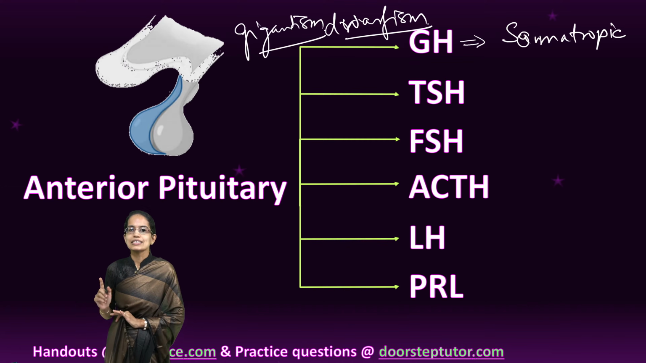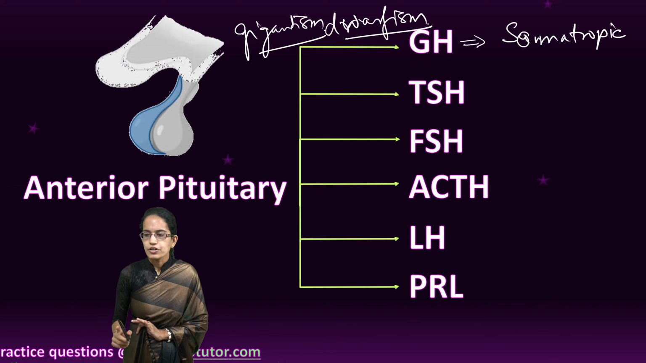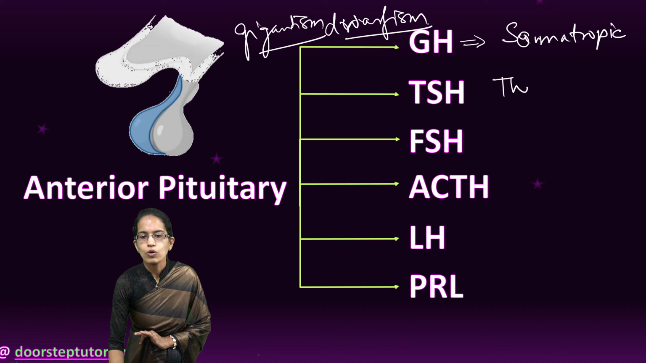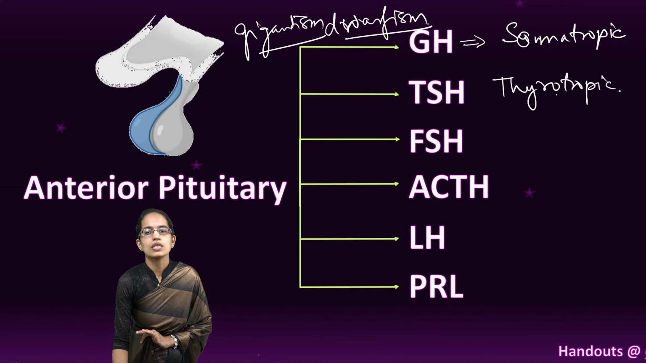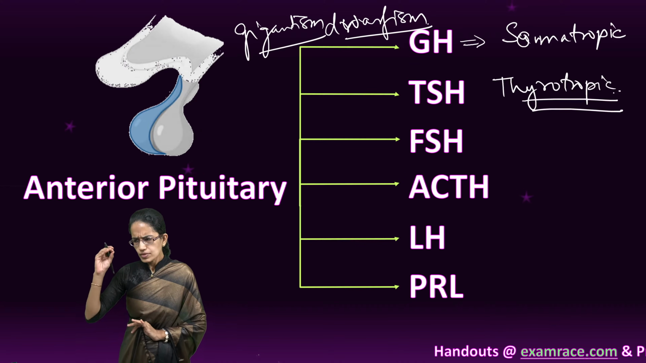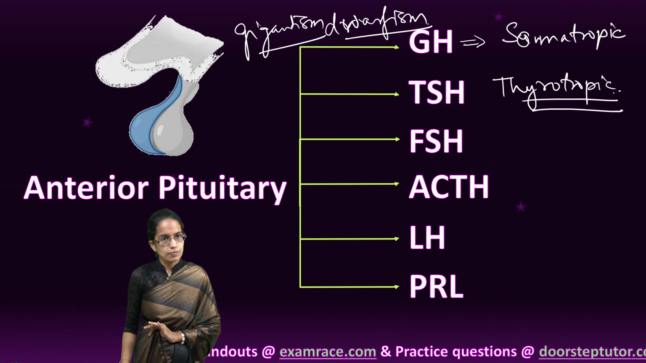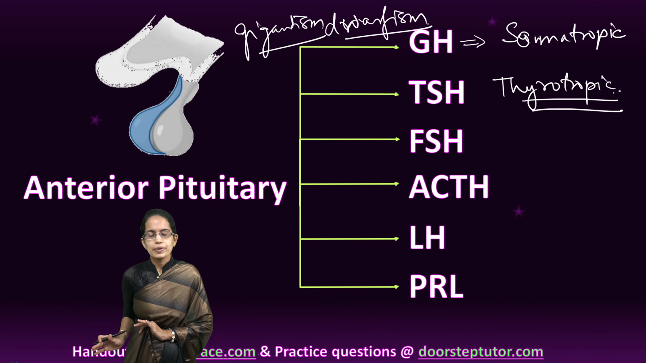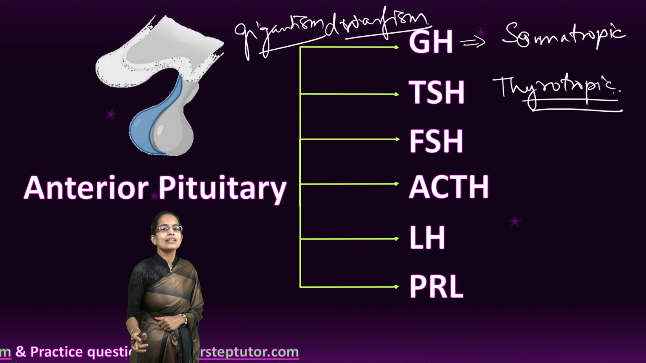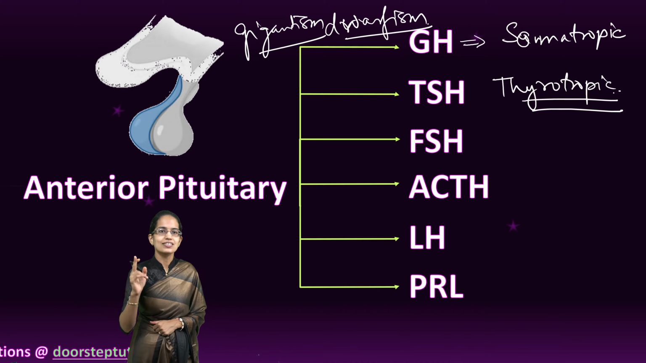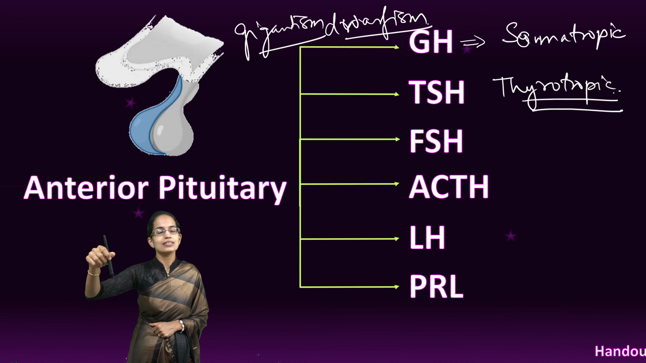The next is TSH, thyroid stimulating hormone. Thyroid stimulating hormone is also known as thyrotropic hormone. Thyrotropic hormone controls the growth and the functioning of the thyroid and therefore stimulates the production of thyroxine in the body, and therefore it is governed by the pituitary, and so we call the pituitary the master gland.